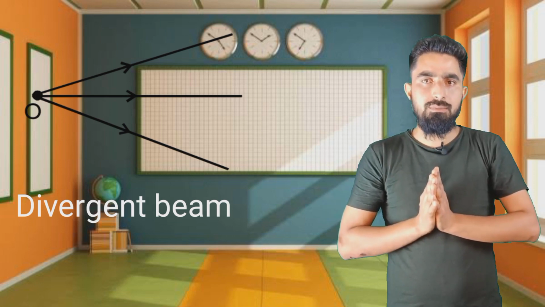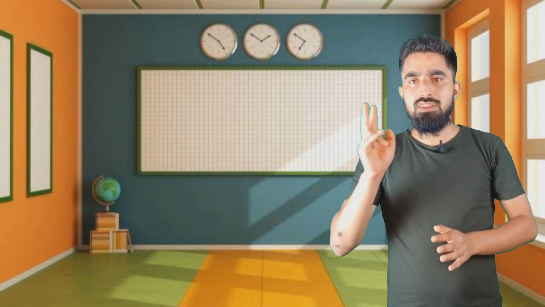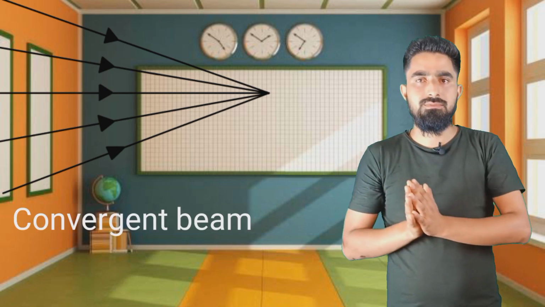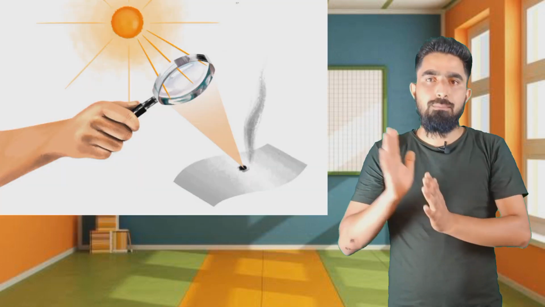What is an example of a divergent beam? The example of a divergent beam is a torch. When we light a torch, the rays of light move away from each other and the beam spreads. It is called a divergent beam. The second type of beam is called a convergent beam. Now, what is a convergent beam? A beam of light in which rays of light are coming closer to each other such that they will meet at a certain point. So, what is an example of a convergent beam? An example of a convergent beam is concentrating rays of light onto a paper using a magnifying glass.